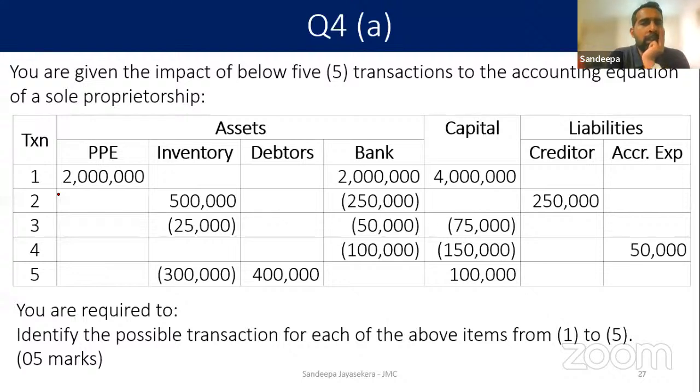Right? Okay. Look at the second one. Can anyone tell me what is the second one? Inventory has increased by 500,000. Bank balance has reduced by 250,000. Credit has increased by 250,000. You are purchasing inventory worth of 500,000. That includes both cash purchase 250 and credit purchase 250.